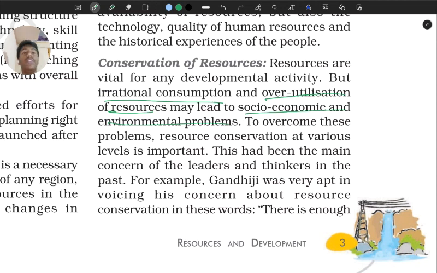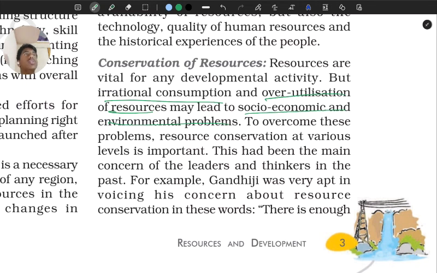That might lead to deforestation, right? That might lead to some other environmental problems, it may be noise pollution, or thermal pollution, or environment pollution, water pollution, right? So all of this has indirectly affected our environment, and it may lead to socioeconomic problems because development may be hindered in the future.